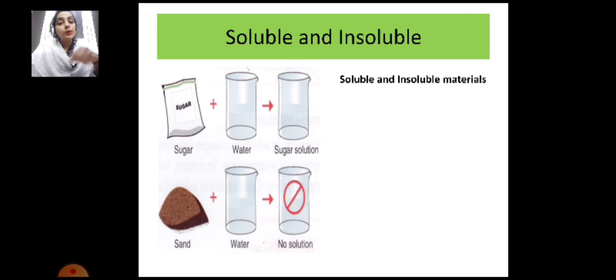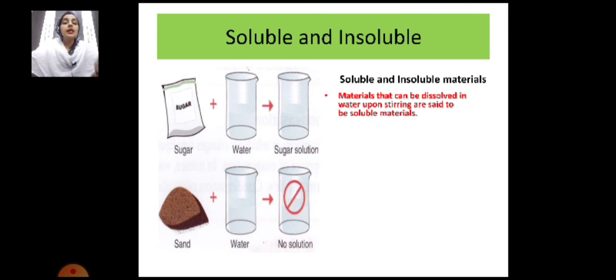That is known as a soluble material. But on the other side, if you take sand and mix it into the water, you will see there will be no solution. The sand particles settle down at the bottom. So soluble and insoluble materials are very different from each other.